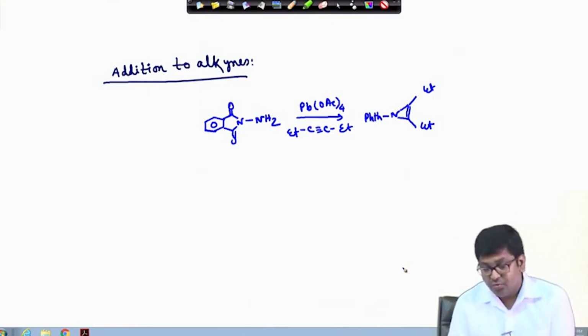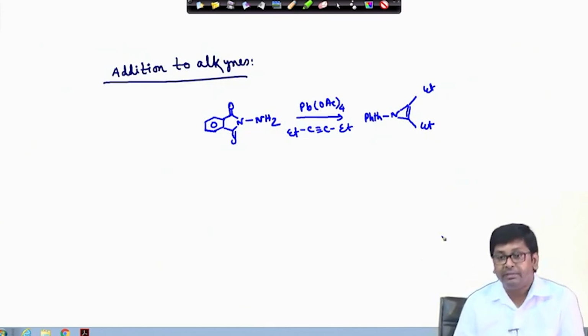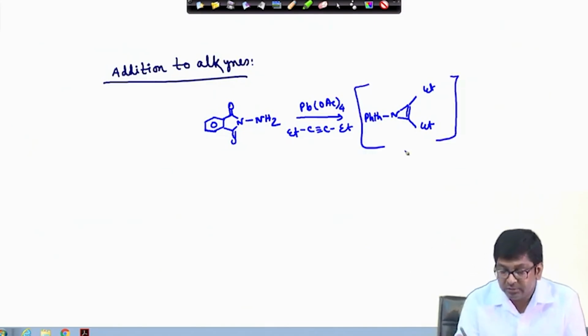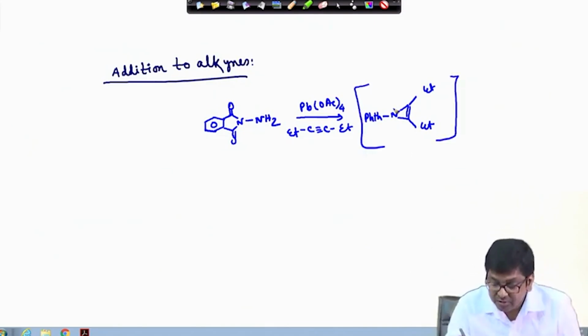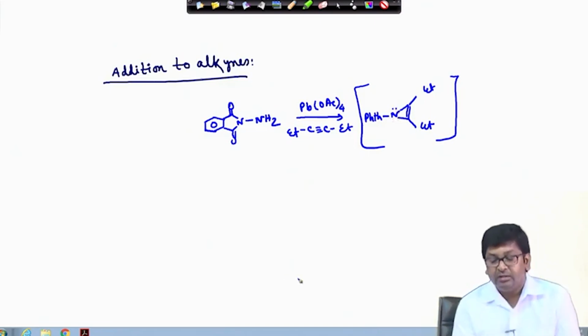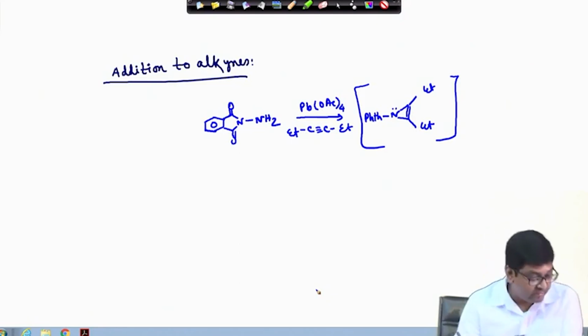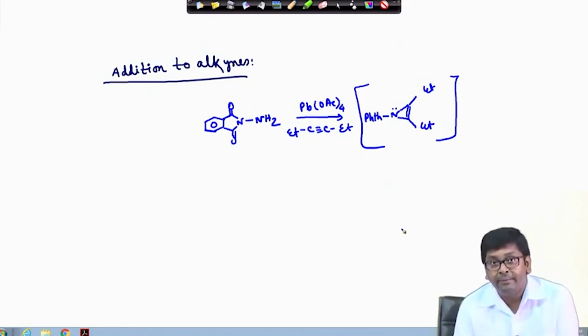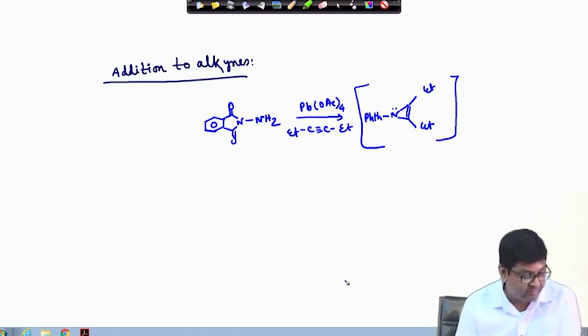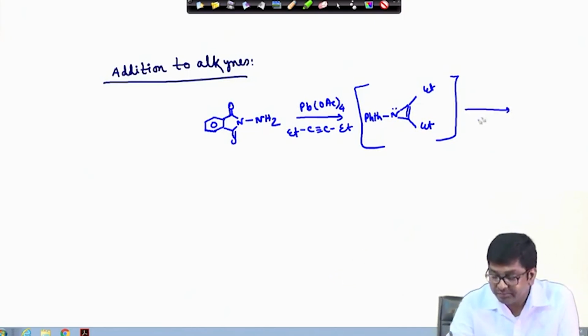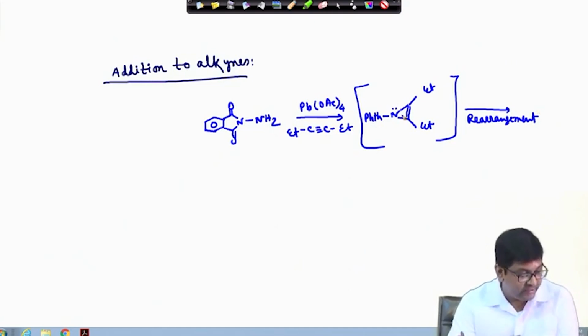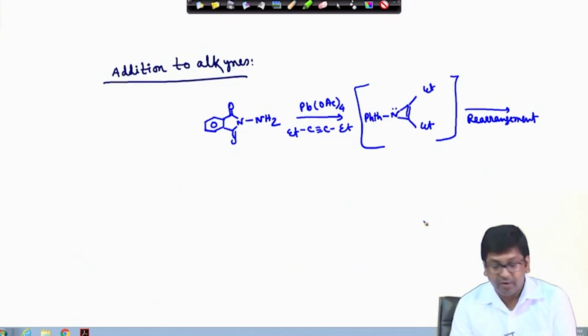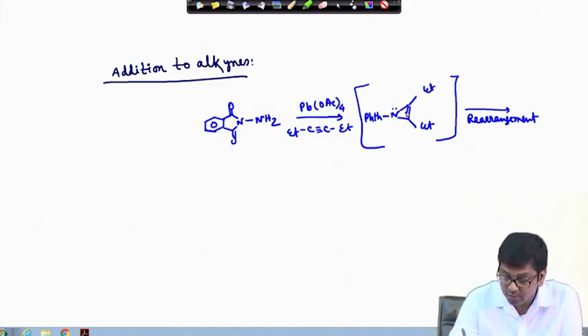Then we have seen that this compound is not stable, because the nitrogen has two lone pairs, and so in this case it becomes anti-aromatic. If it becomes anti-aromatic, then what will happen? This will again rearrange itself. Due to that rearrangement, this azirine ring will convert into its analog. So, what will happen here?